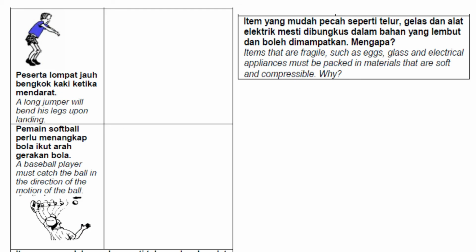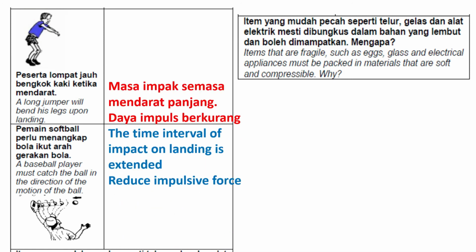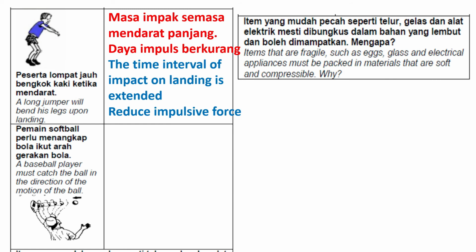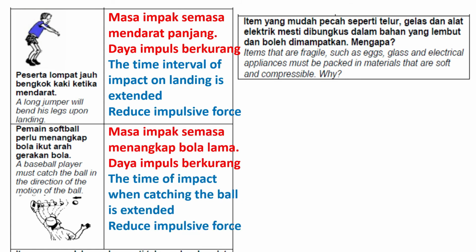And this one I already told you. Let's say a long jumper bends his leg upon landing. Even you, if you jump, you will bend your leg. Why? This is to increase the impact time, so the impulsive force will be reduced. And for the softball player, you must catch the ball in the direction of the motion of the ball. This is to extend the time of impact. Why? To reduce the impulsive force.